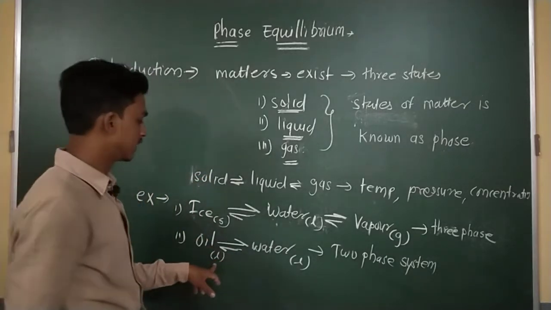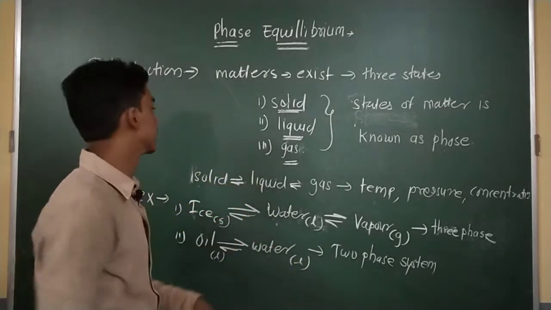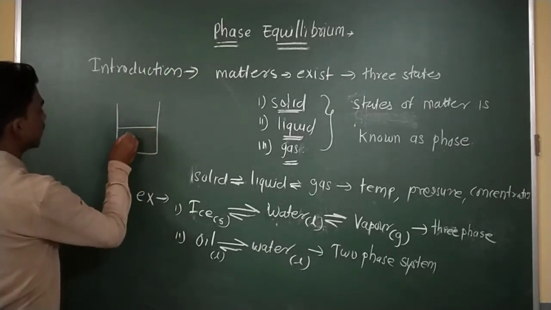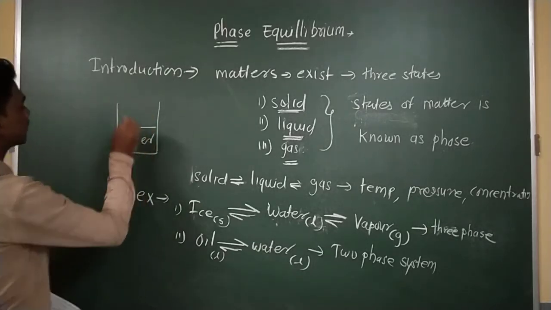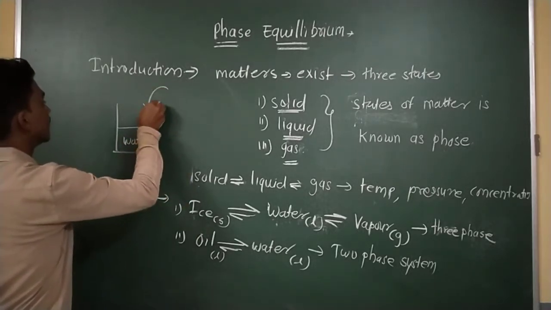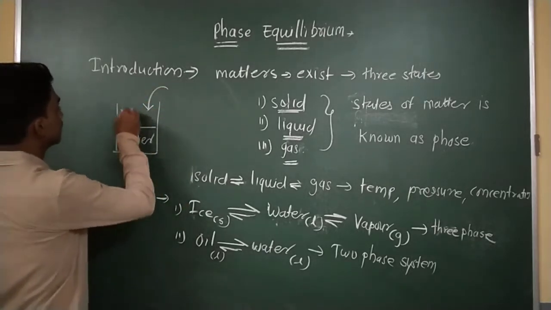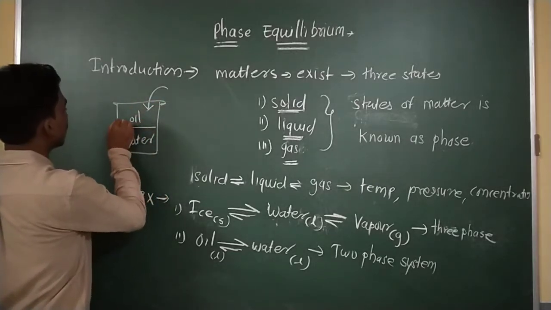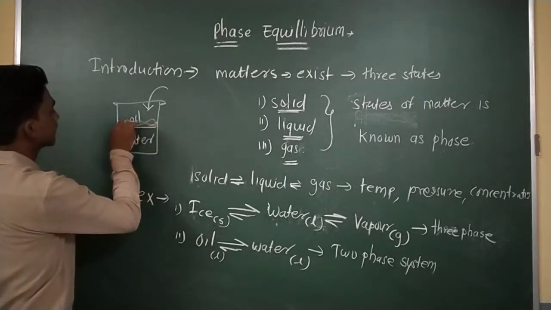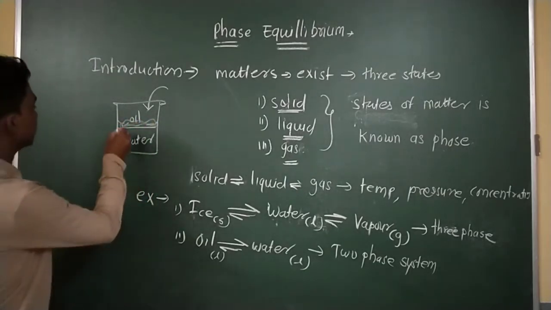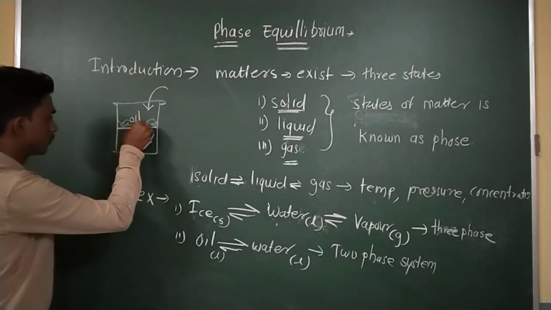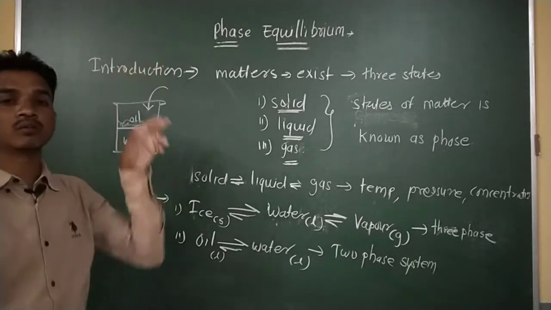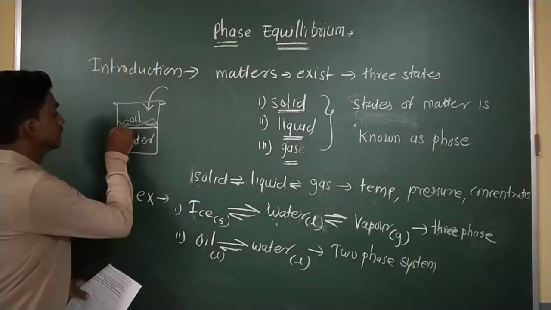So we can say these liquids are separated with a boundary surface just like that. This is the beaker. In this beaker I pour water, and after that I pour oil into this water. So the oil layer is upper to the water layer. This is the boundary line. Below the boundary line is water, and above the boundary line is oil. So this is the heterogeneous system.